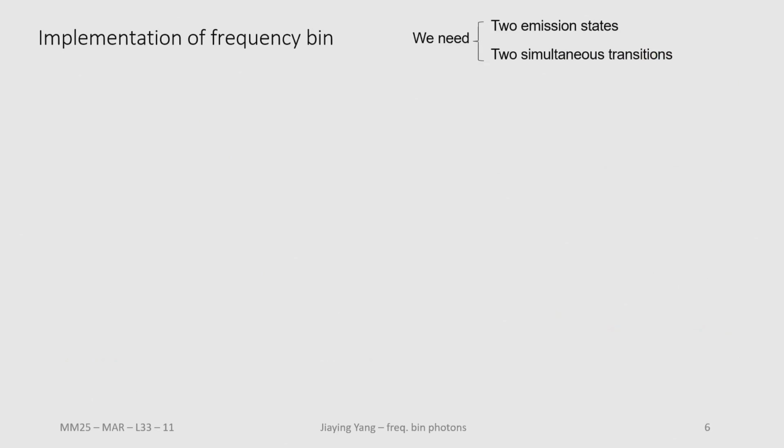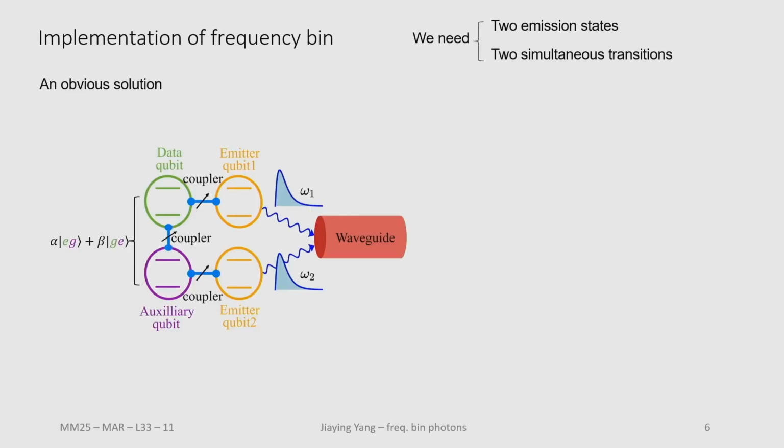In order to implement such a frequency-bin encoding process, we want to have simultaneous photon modes generated in different frequencies. And this requires two prerequisites. We want two transition states and also two simultaneous transitions going into the state. So an intuitive structure that came to our mind is to have a 4-qubit structure, doubling the qubit-coupler-qubit structure that we previously had.